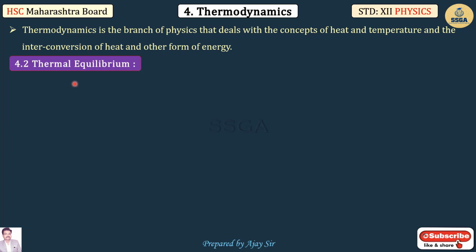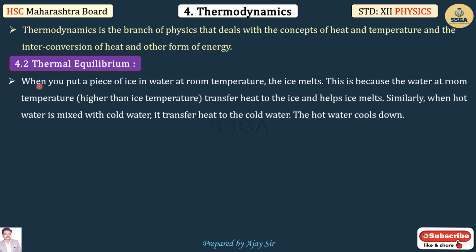Let us discuss the next point, thermal equilibrium. Let us discuss some common examples. When you put a piece of ice in water at room temperature, the ice starts melting.